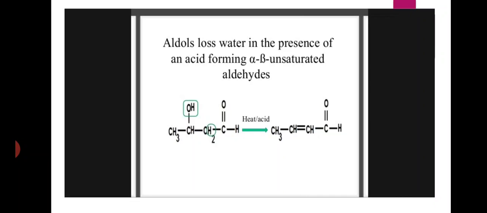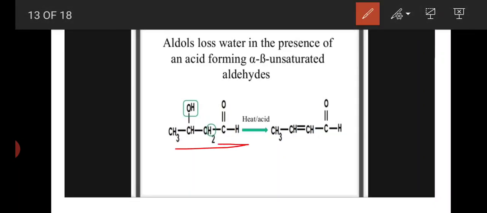For example, aldol, meaning beta hydroxy aldehyde or ketone, loses water in presence of an acid. Our aldol product loses water in presence of an acid. The final product formed is an alpha beta unsaturated compound, that is aldehyde or ketone, whatever it may be. Here, for example, we are seeing beta hydroxy butyraldehyde. In presence of heat and acid, it loses a water molecule, meaning here.